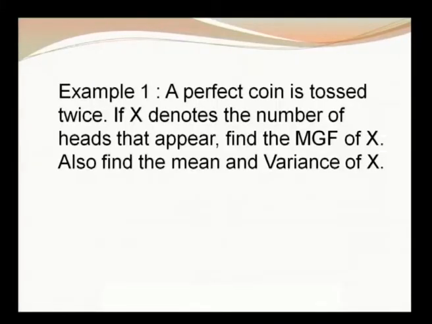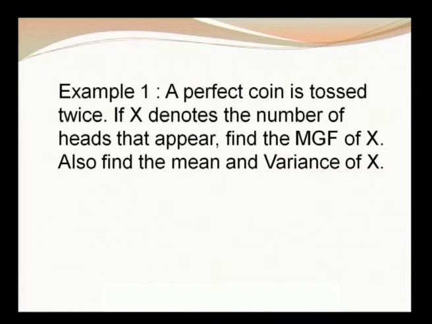Now, we shall do a problem to find the MGF, and using the MGF, the mean and variance of x. A perfect coin is tossed twice. If x denotes the number of heads that appear, find the MGF of x, and also find the mean and variance of x. Okay. So, a perfect coin is tossed twice, and x represents the number of heads.